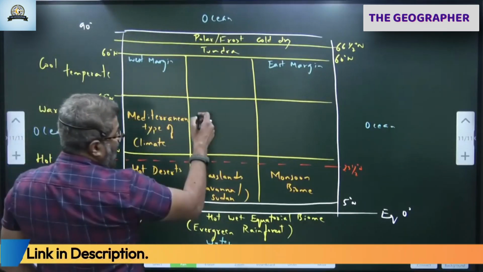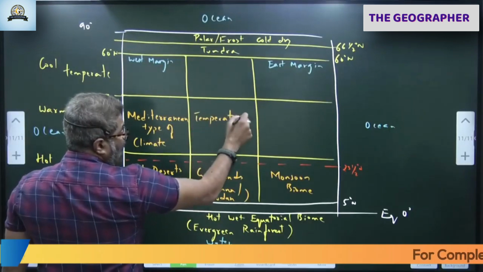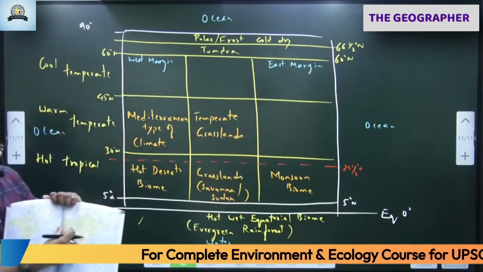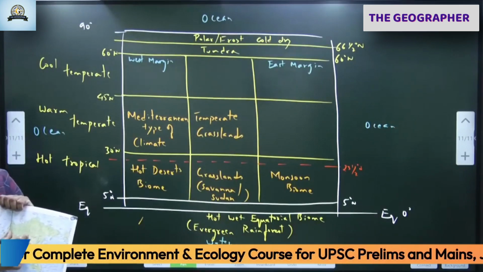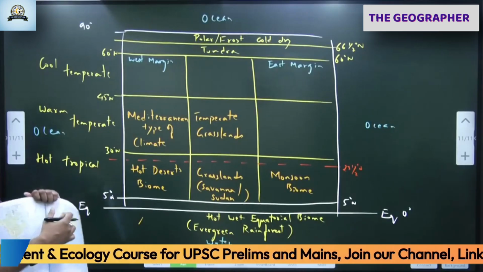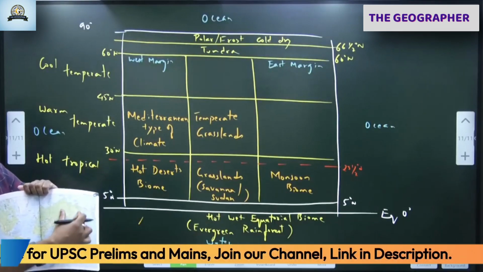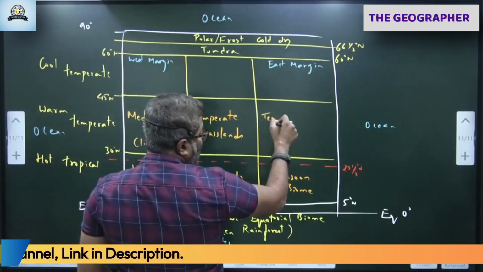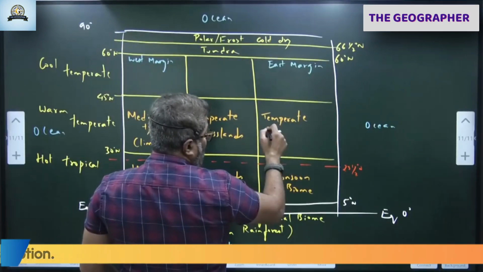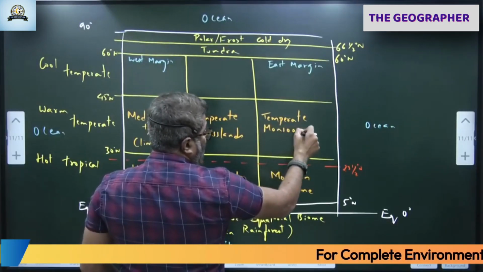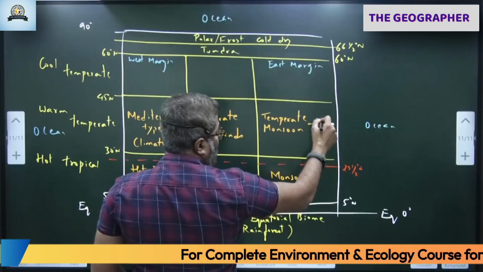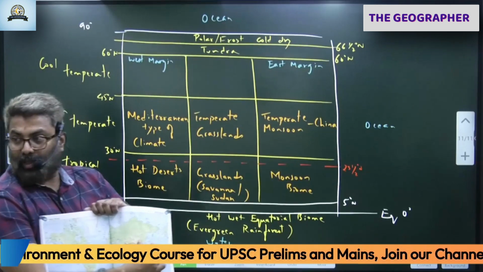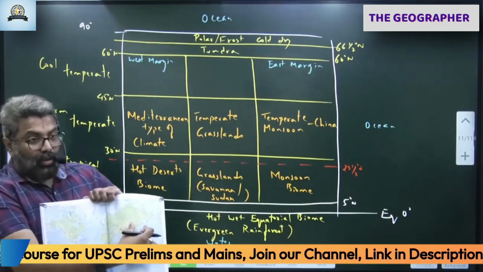As you come this side, grassland, temperate grassland. Steppes. Have you heard of steppe? Steppe grassland. Notice this, steppe. Here we have steppe grassland. In World Geography class, steppes. Further this side, China. China type, because there is a country called China. Temperate monsoon biome, China type biome. One of them is China type. Why China type? Because there is a country called China here. So if you don't like China, sir, give some example.